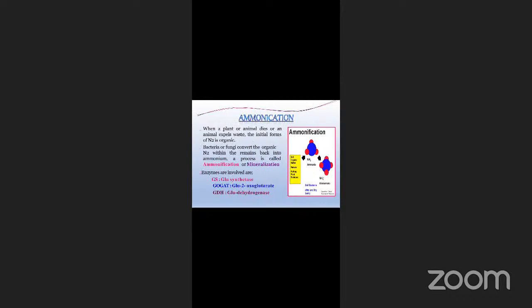This is ammonification. So when a plant or animal, so what happens here? Once the ammonium or nitrate are utilized and amino acids, nucleic acids, everything are formed. Now, these plants are fed by the animals, primary consumers. Now, this nitrogen, whatever is fixed in the plant, that is transferred to animal.